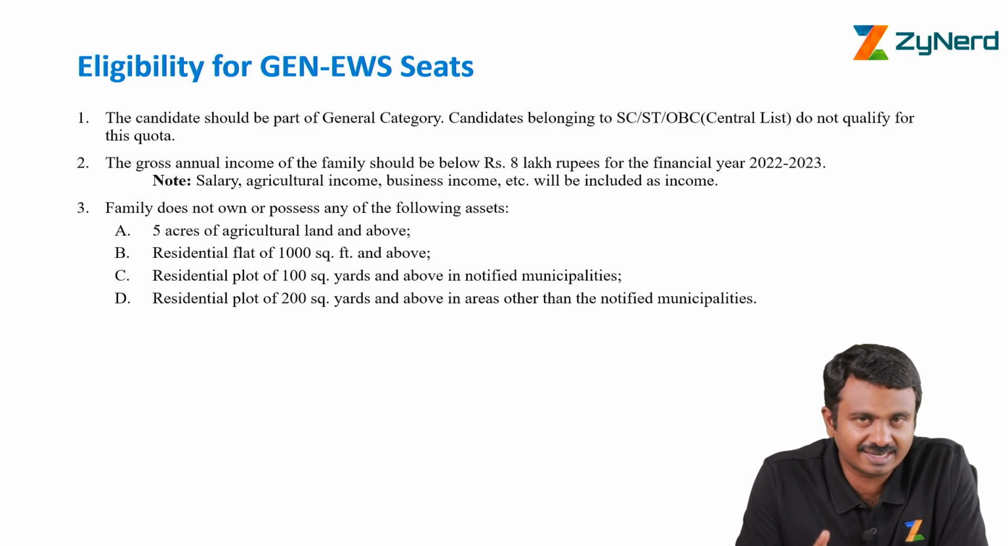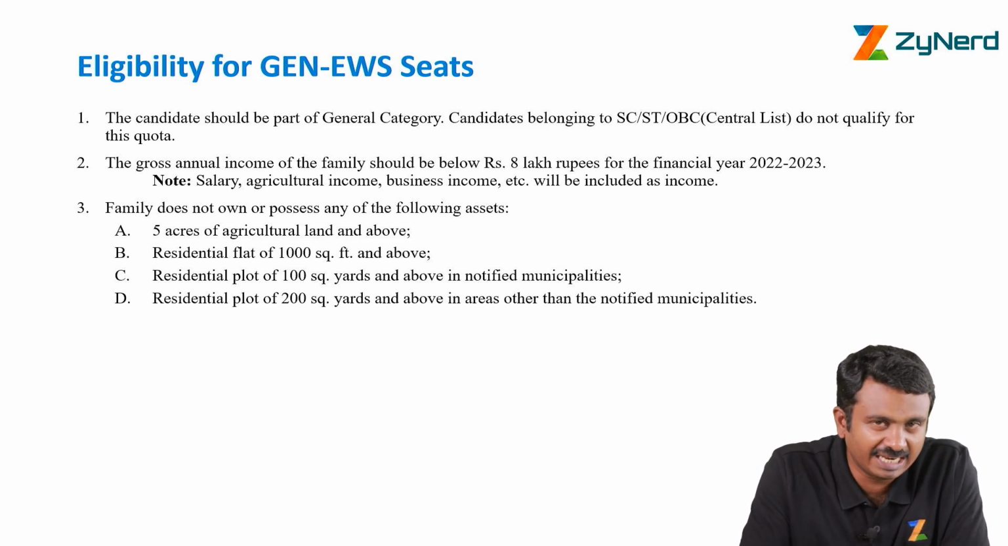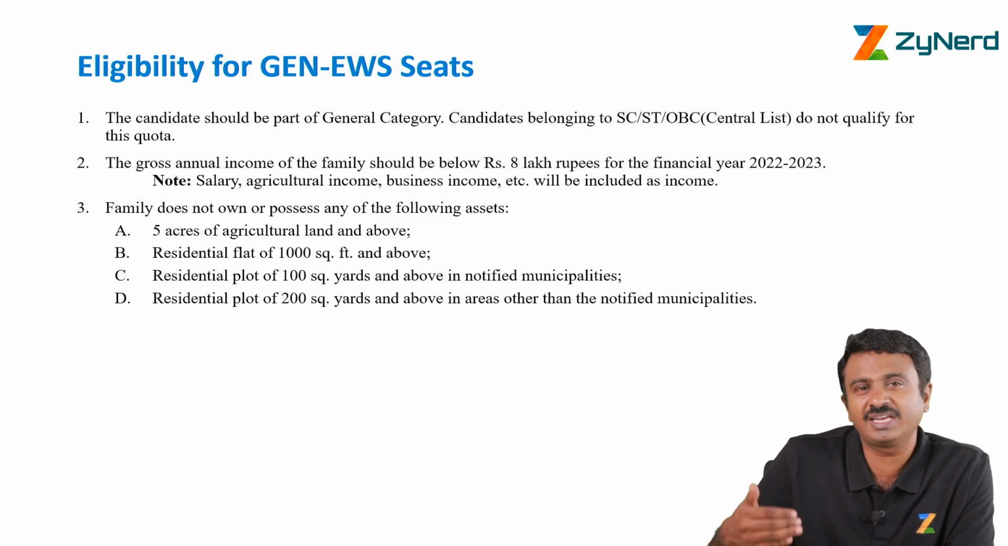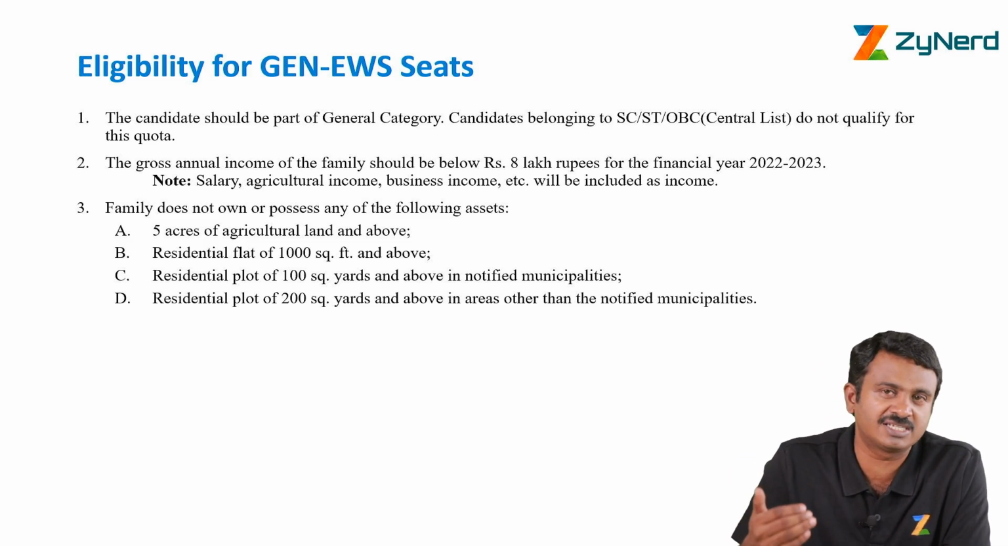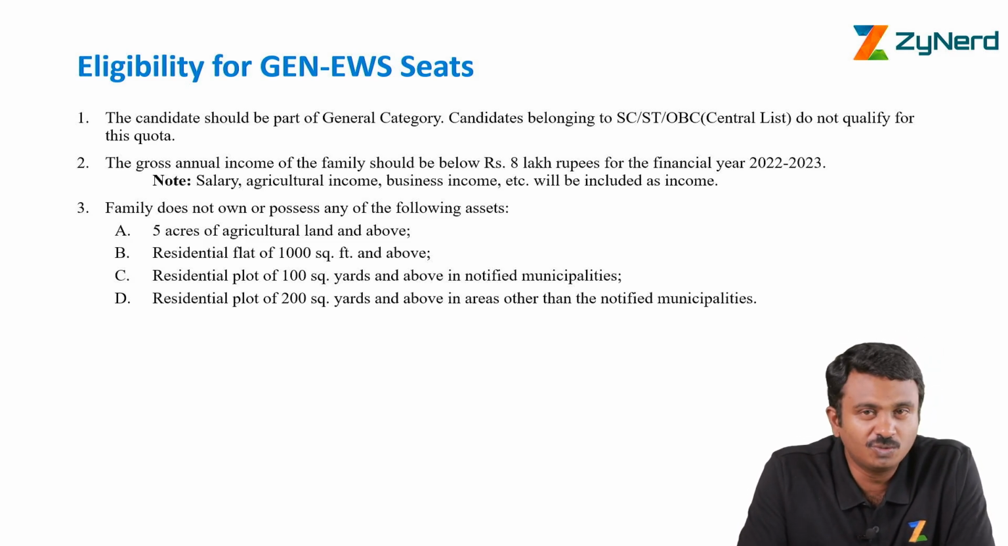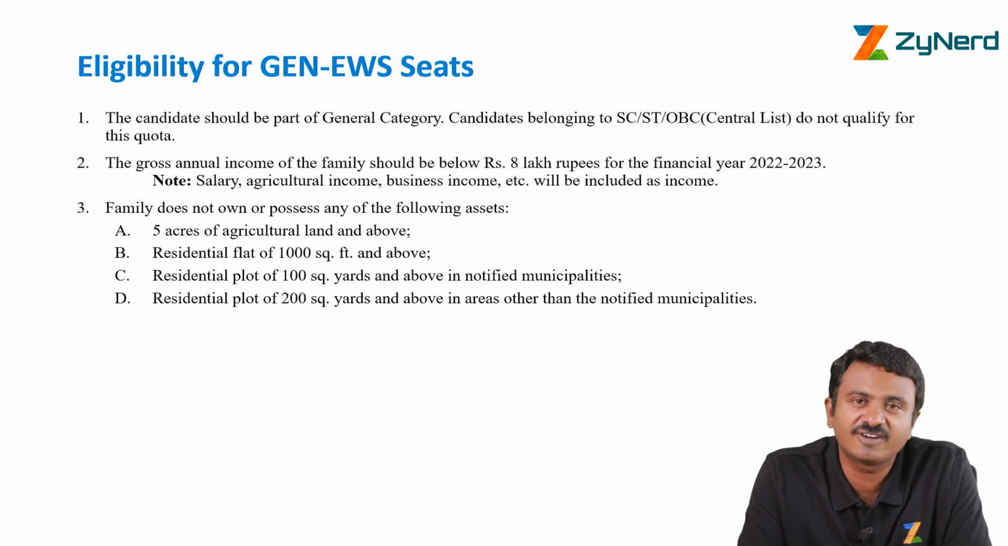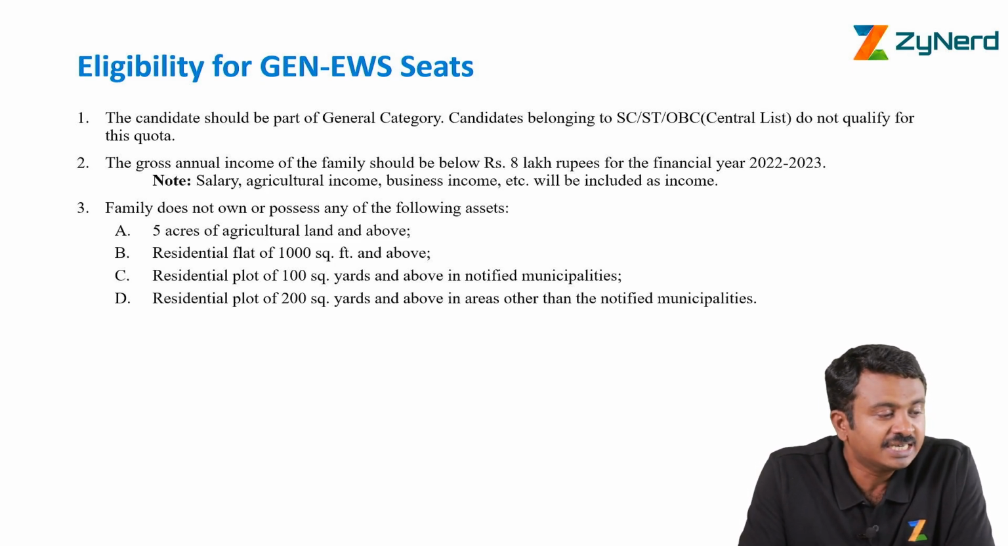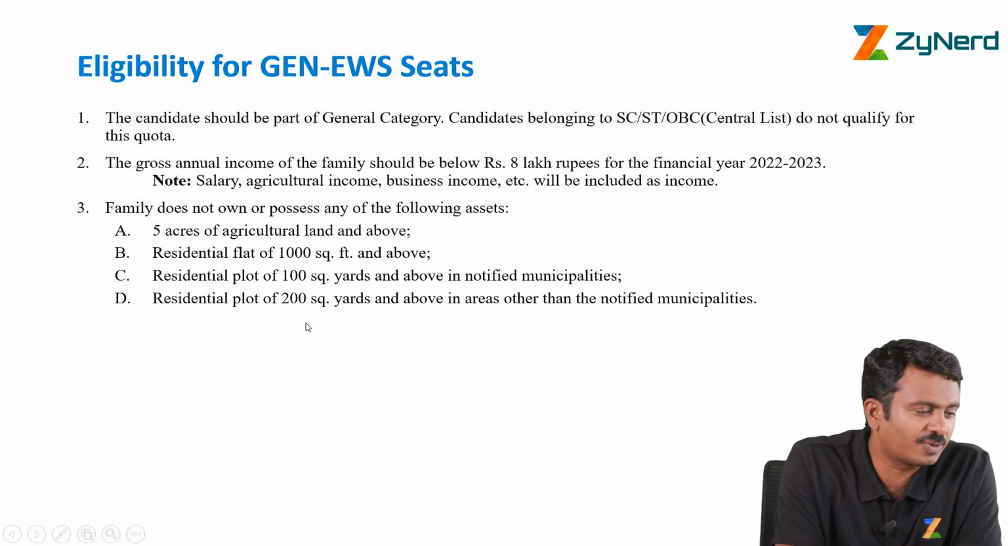So you have a category based criteria, you have an income based criteria, then you have an asset based criteria. What assets you own will also define whether you are eligible or not. The family should not own or possess more than 5 acres of agricultural land. A family should not own or possess a residential flat of 1000 square feet or above.